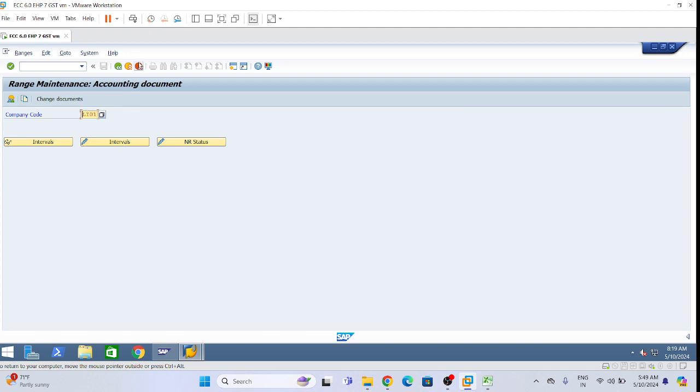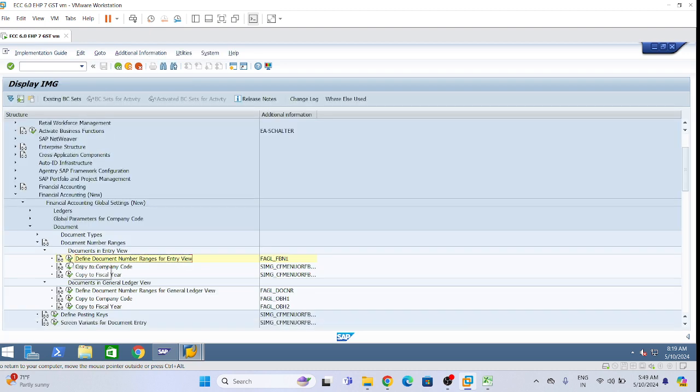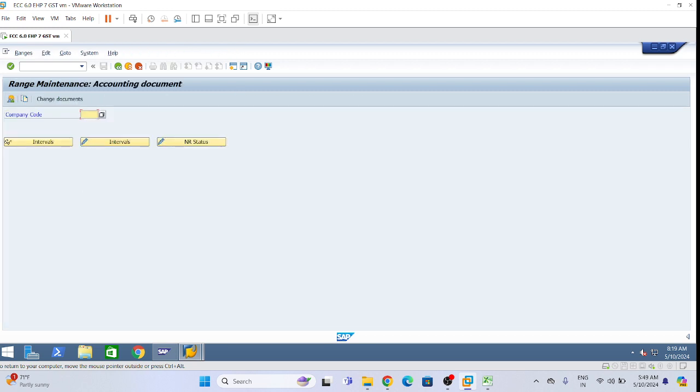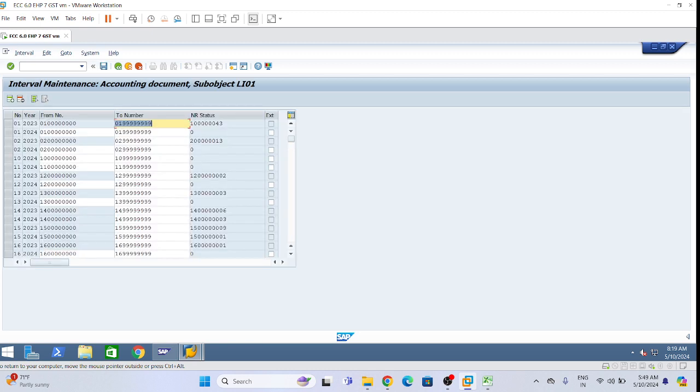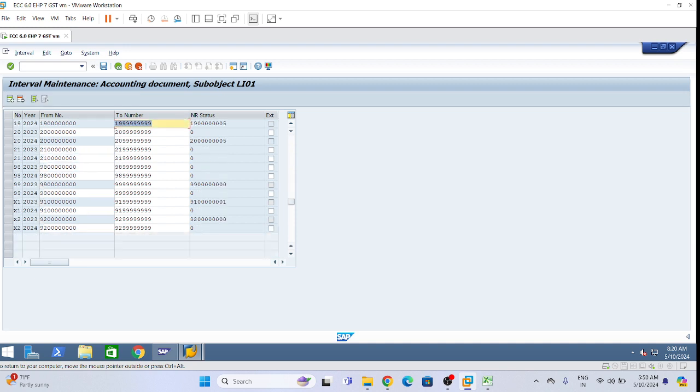See, let me come back completely. I'm coming here. Okay. So for 10 and 11, we have not defined. 10, 11 is required for the leading ledger, so I'm clicking on interval. Now see, 10, 11 was not defined, which is required for the entry view for the leading ledger. For 98, 99, this we have already done at the time of GL. Since it is not asking for any ledger, 98, 99 we have already defined.